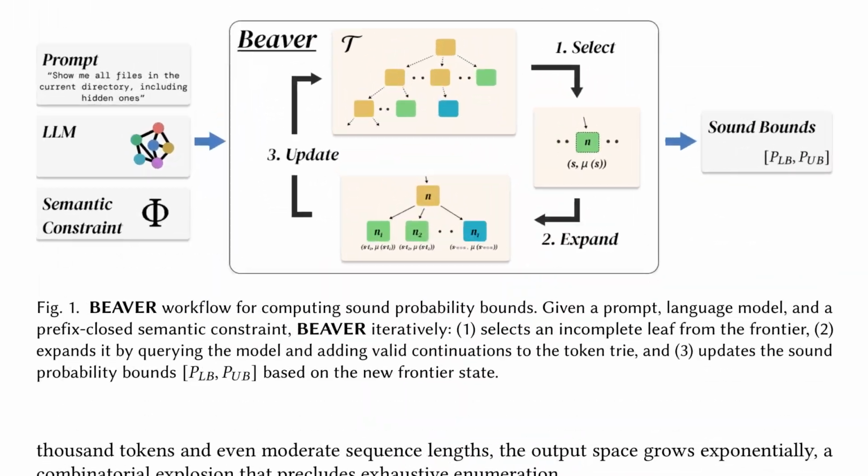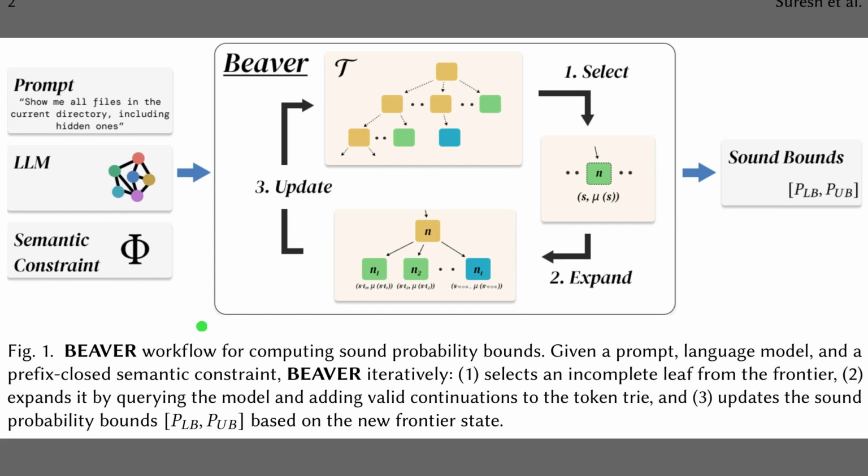Figure 1 shows how the BEAVER verifier turns a prompt plus a semantic constraint into guaranteed probability bounds that a model response is safe. The left panels supply the ingredients, namely the prompt, the large language model, and the constraint. The central box depicts the token tree, which tracks partial valid sequences and their probabilities. On the right, the algorithm repeatedly selects and expands one frontier node, then updates the lower and upper probability bounds